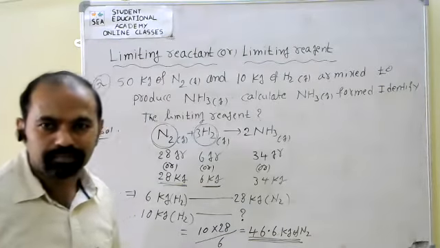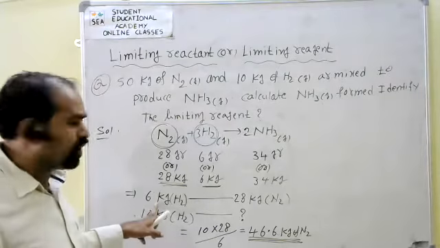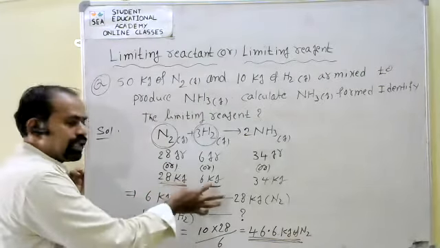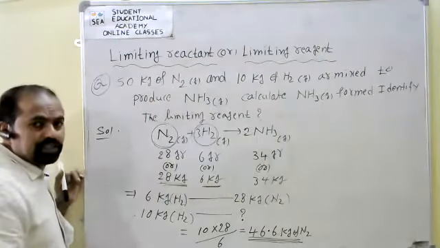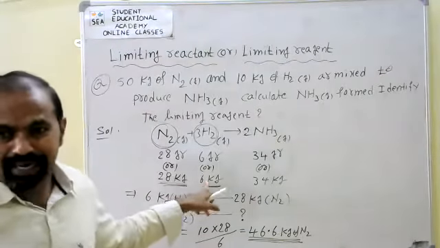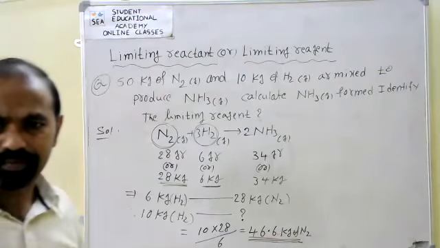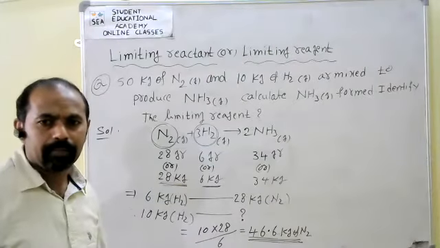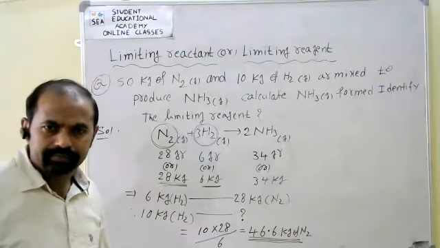Any problem here? Otherwise, we can do one more thing. Sir, why have you taken hydrogen? Okay, you can take nitrogen. 28 kgs of nitrogen requires 6 kgs of hydrogen, but 50 kgs of nitrogen will compulsorily require more than 6. So that is the limiting one, as we get less amount. Understood? Any problem here? So it is clear.